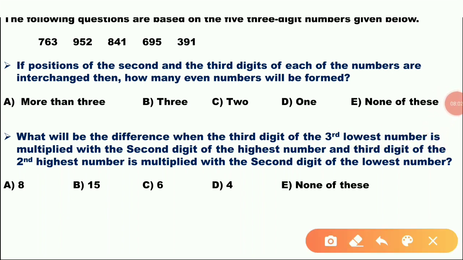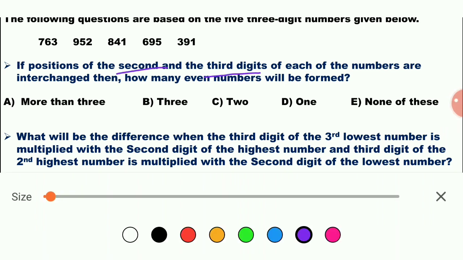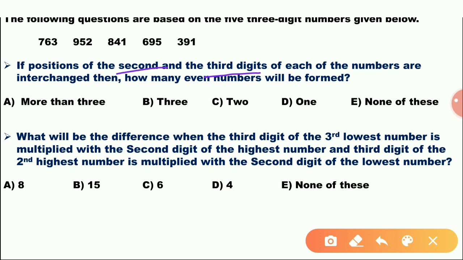This is the alphanumeric series. If positions of second and third digits of the numbers are interchanged, then how many even numbers will be formed? Suppose 763. Second and third digits are interchanged. This is an even number. 925. This is not an even number. 814. This is not an even number. So, two even numbers formed.